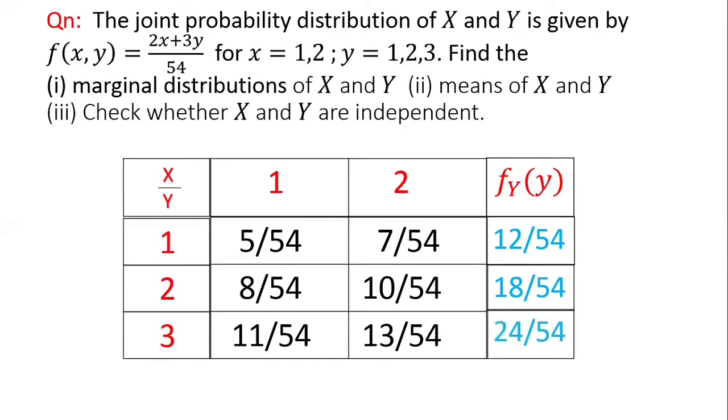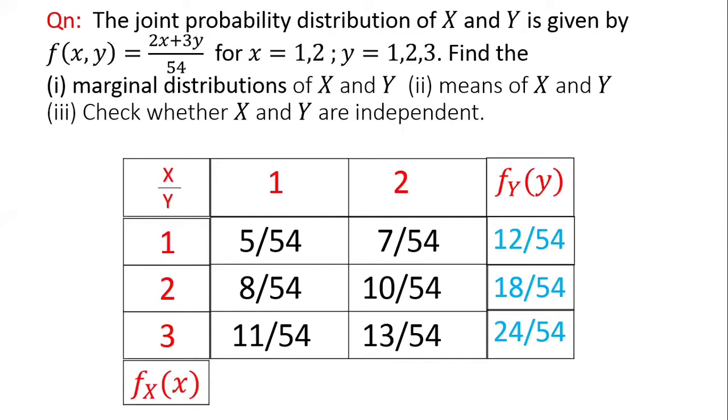Now the third value is obtained by fixing y and adding up all the possibilities of x, and hence we have 11 plus 13 by 54 equal to 24 by 54. So these three values in blue represent the marginal density functions corresponding to y equal to 1, y equal to 2, and y equal to 3. Now we are going to generate the marginal density function corresponding to x.